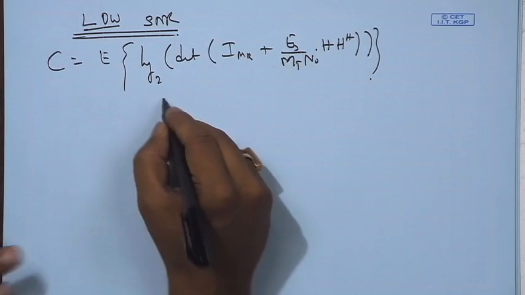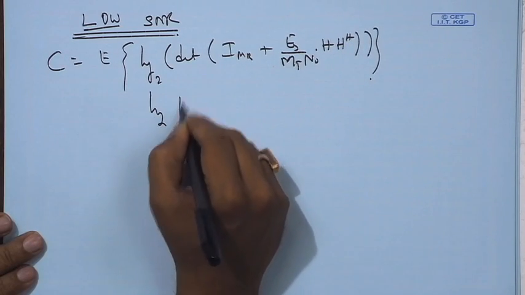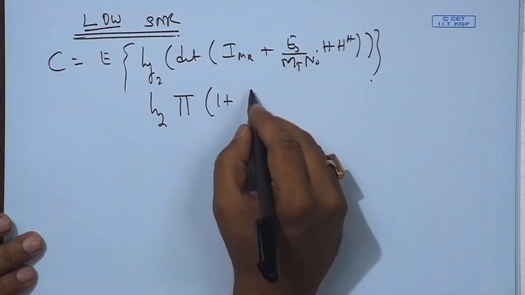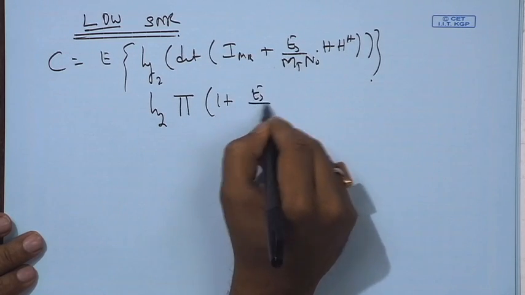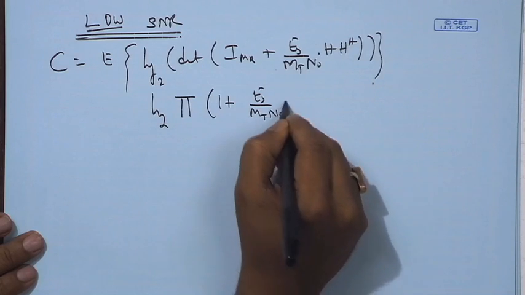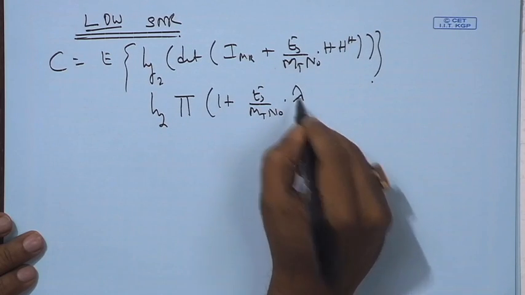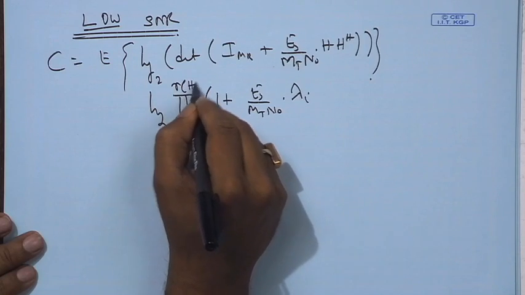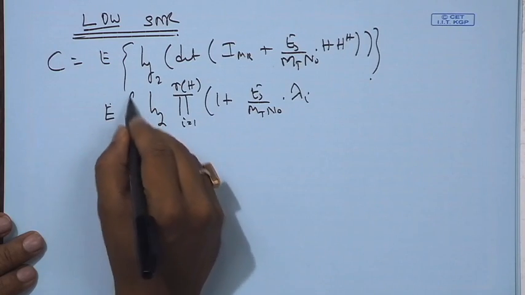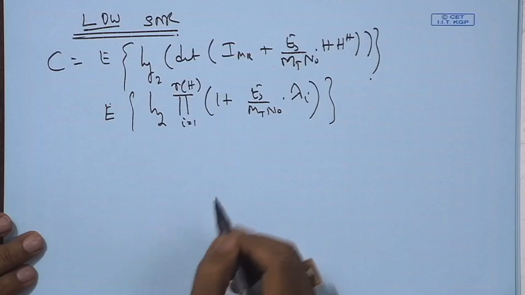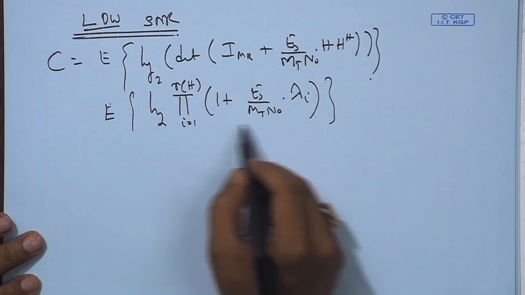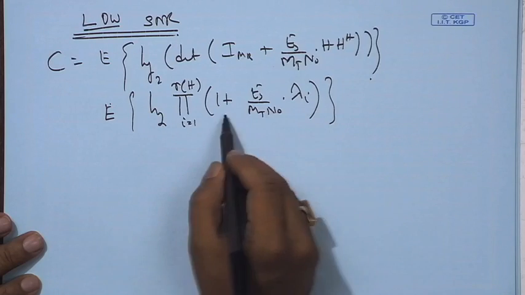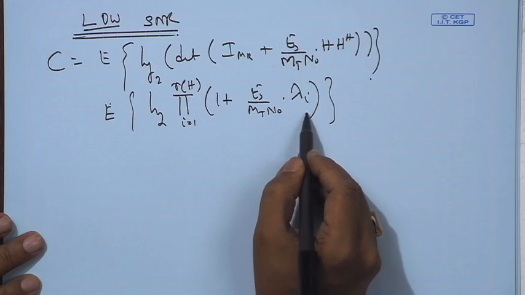In other words, you could write it as log base 2 of the product of 1 plus Es upon Mt N_0 times lambda_i, for i equals 1 to rank of H. If we have to expand this product, you could do it yourself, we are not doing it here exactly.